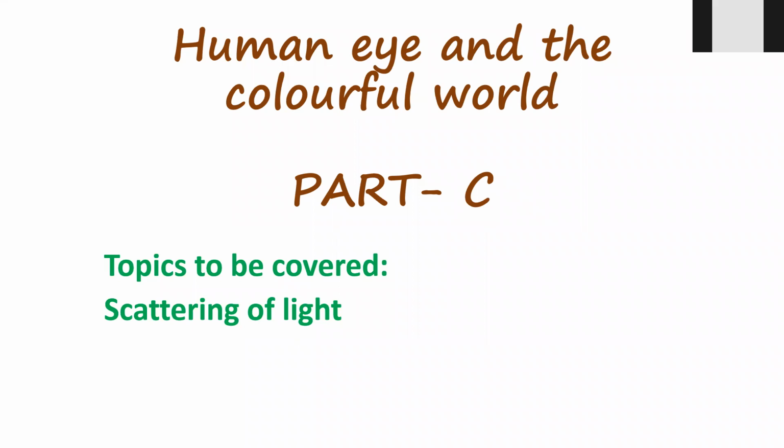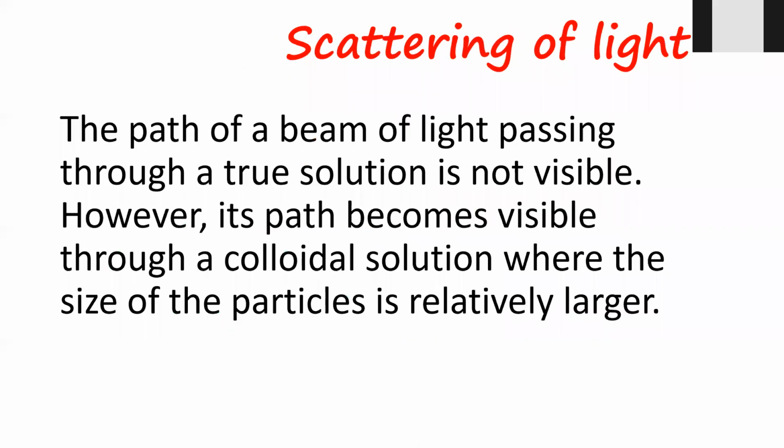Today we are going to cover the topic scattering of light, from the chapter Human Eye and the Colorful World, class 10. So, let's start. What do you mean by scattering? Scattering means फैल जाना, to be scattered, right? Scattering of light means that when the light gets scattered, you are able to see the light around you.